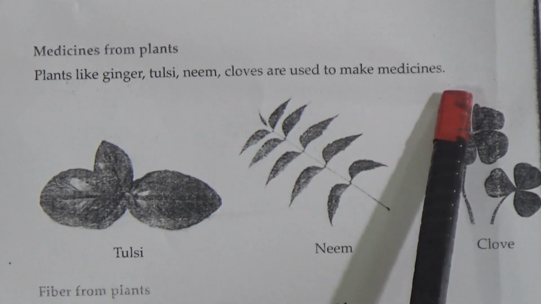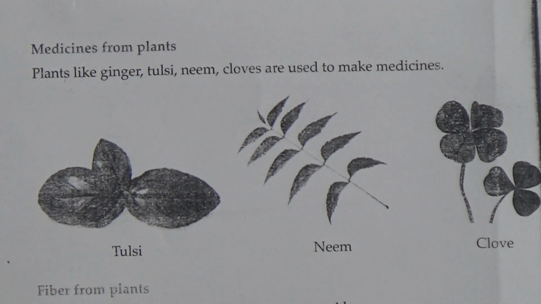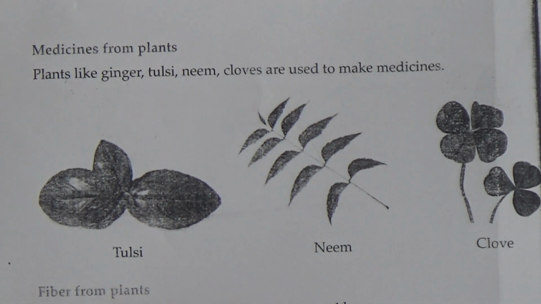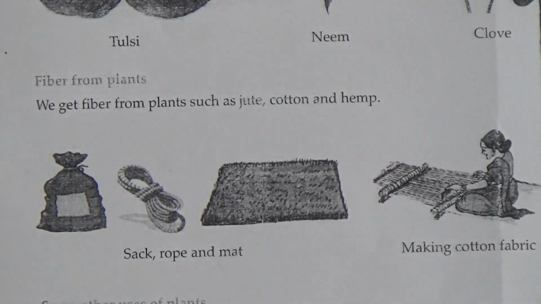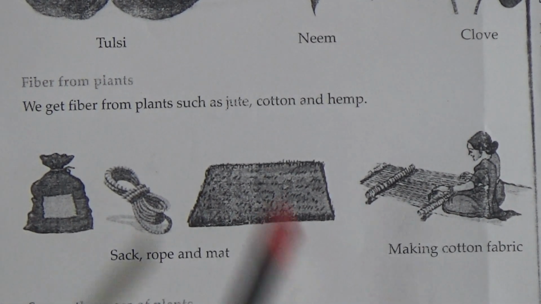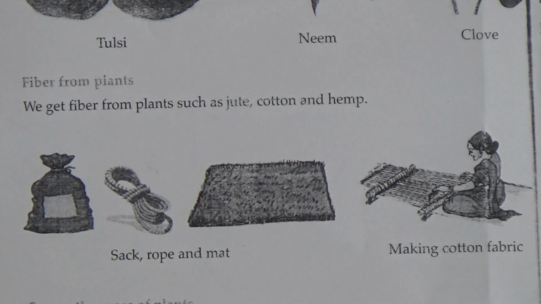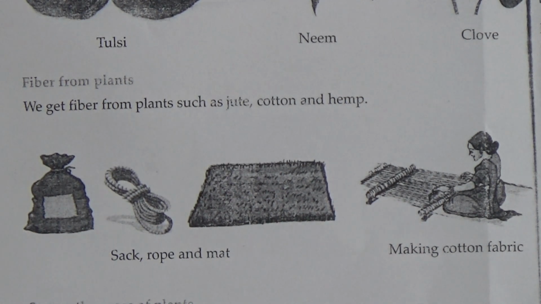Now medicines from the plants. Plants like ginger, tulsi, neem, cloves are used to make medicine. Here is the leaf of tulsi, neem and clove. These things are used for making different kinds of medicine and soap. Fiber from the plants. We get fiber from plants such as jute, cotton and hemp, and we use these fibers to make rope, mattress, carpet and different things.